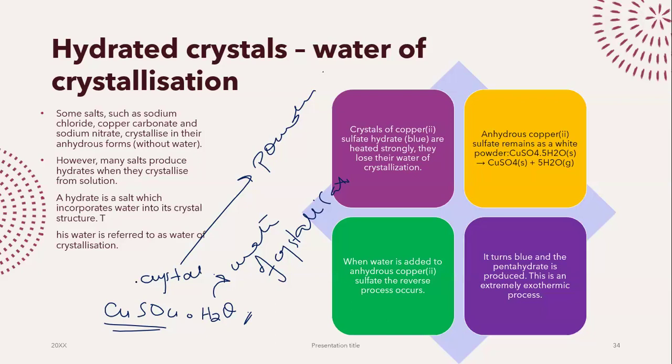If I get rid of all of the water of crystallization, instead of getting a crystal, for example, a crystal of copper sulfate is blue in color, beautiful blue in color. But if I remove all of the water, instead of getting blue crystals of copper sulfate, I will get a white powder. Why? Because I have gotten rid of all of the water of crystallization. So this is the reason we do not heat it until all of the water has been removed.